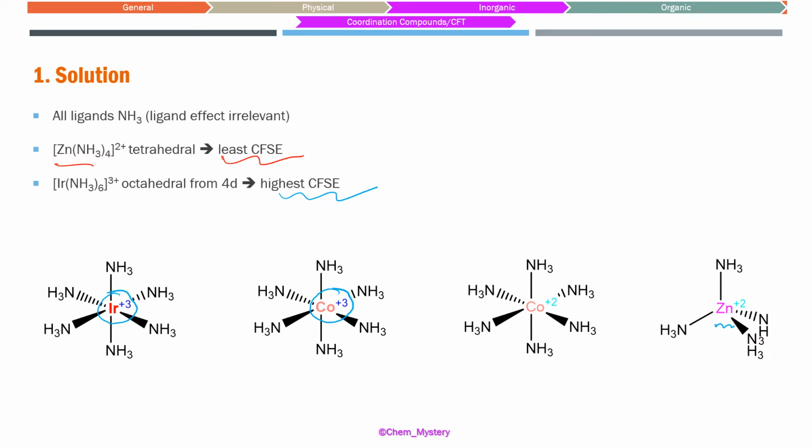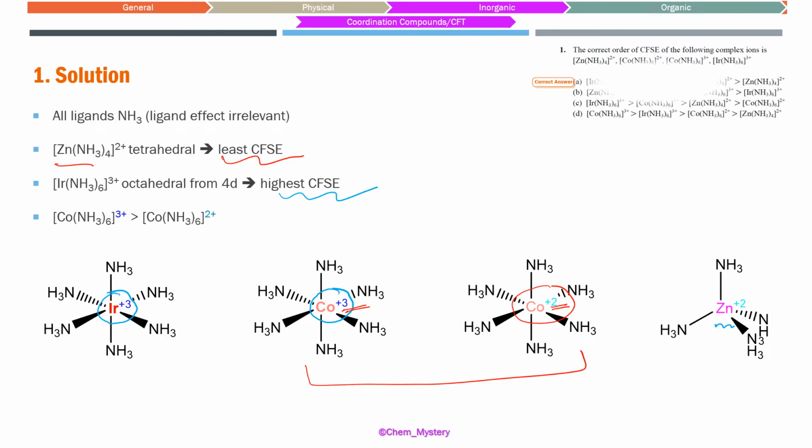So now we have to compare between these two. How can we compare? There is a difference in the oxidation state. Here we have got +2 oxidation state, here we have got +3 oxidation state. So +3 oxidation state is going to have a greater value of CFSE. That's how we decided our answer was going to be A, in which iridium had the highest value, zinc had the least value, and cobalt 3+ had a greater value in comparison to cobalt 2+. That is how we can compare the value of CFSE in that given case. I hope that was clear to all of you.